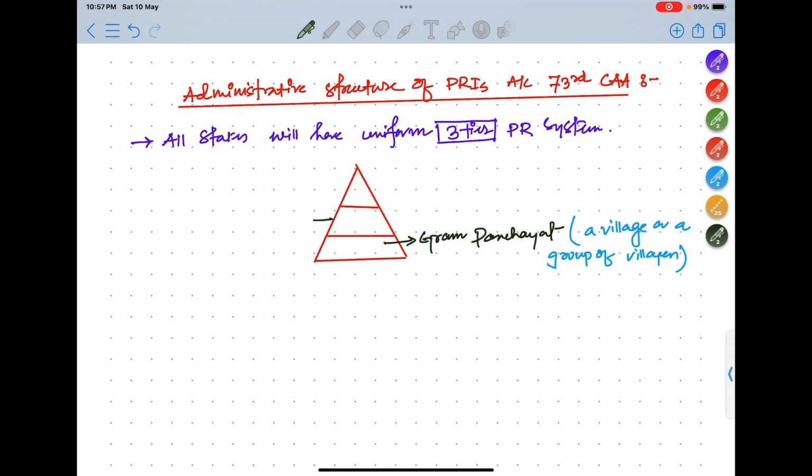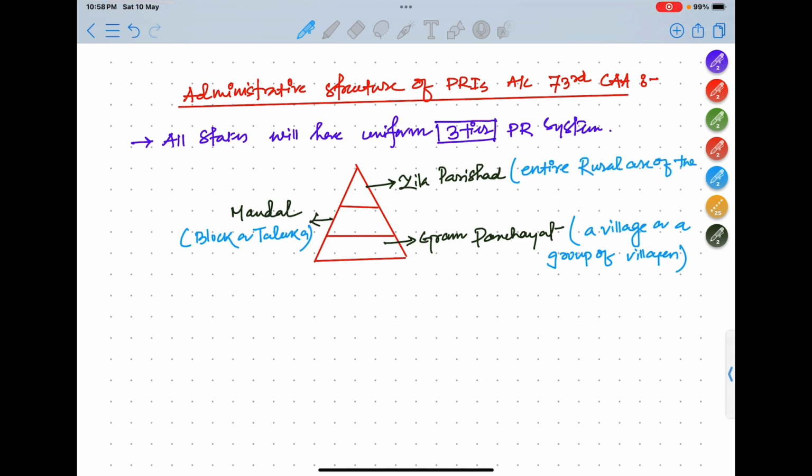Next is Mandal, and Mandal will basically cover a block or taluka. Next is Zilla Parishad. Zilla Parishad will cover the entire rural area of the district.